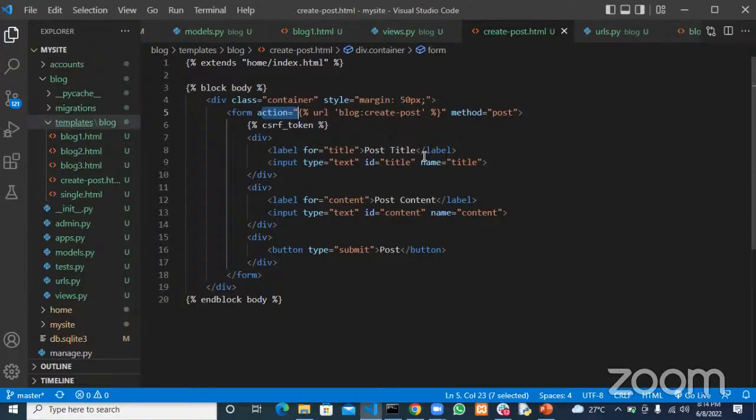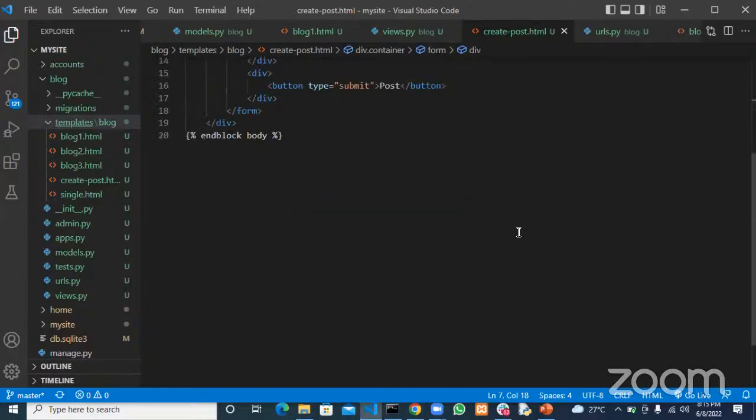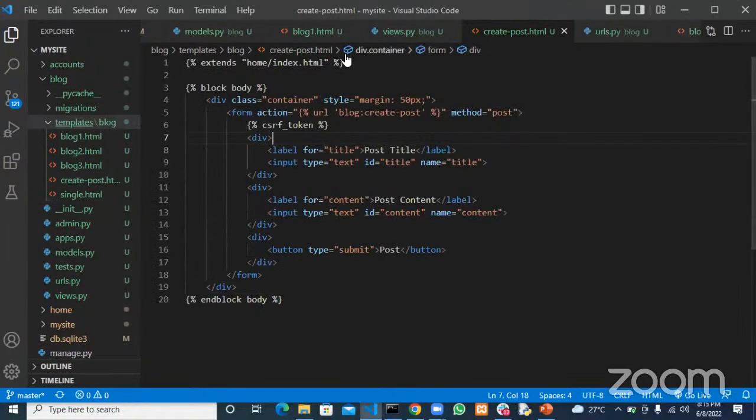Yes, the action would be to any URL where you are going to get that keyword and then perform the logic. Wherever you wish to submit that data to is your action. In our case, we want to submit it to our create post URL. So it could be anywhere. Any other question before we proceed into the actual creating of this post?